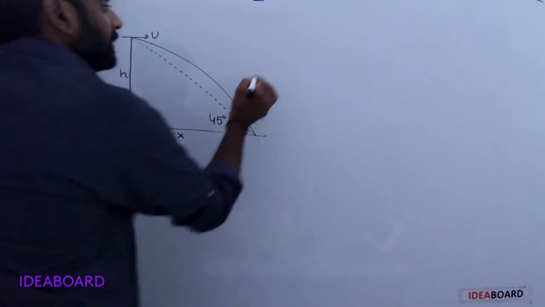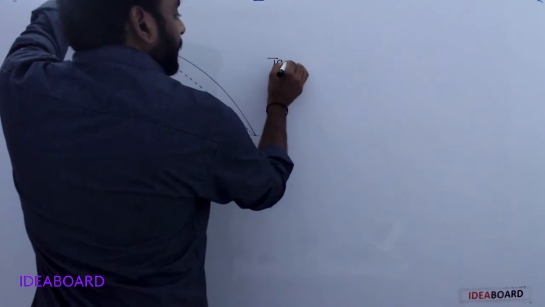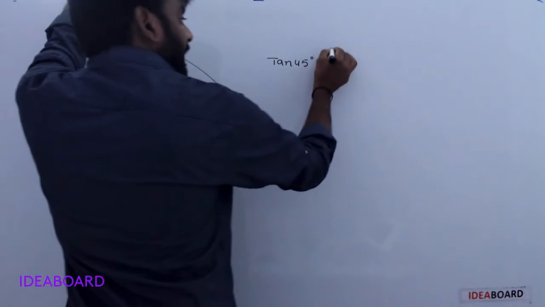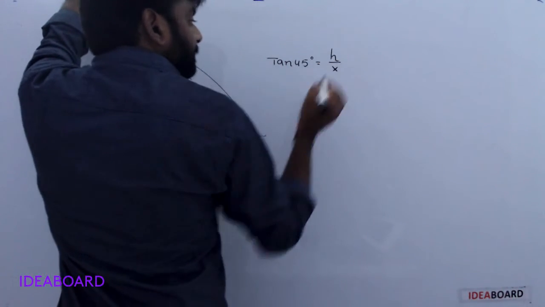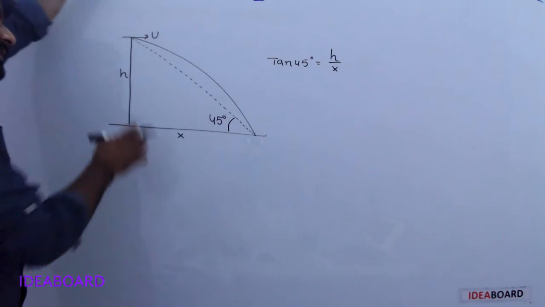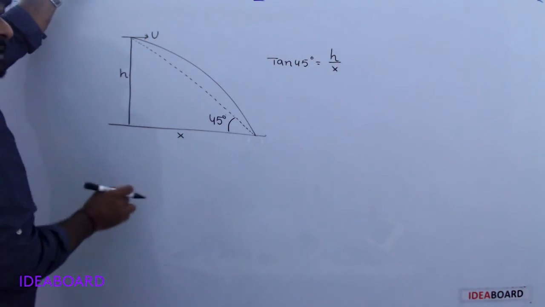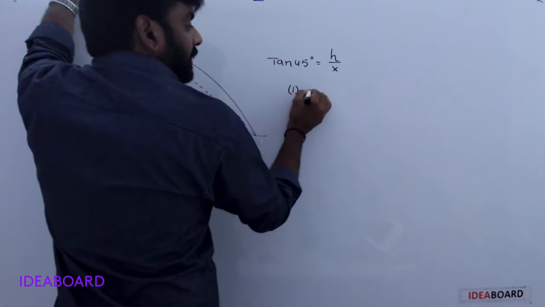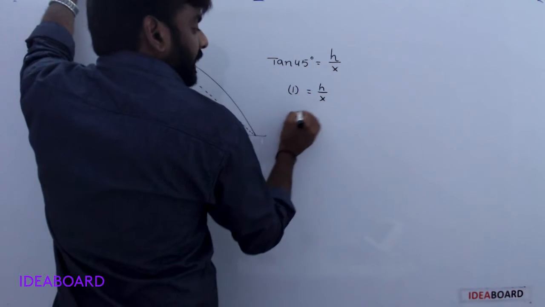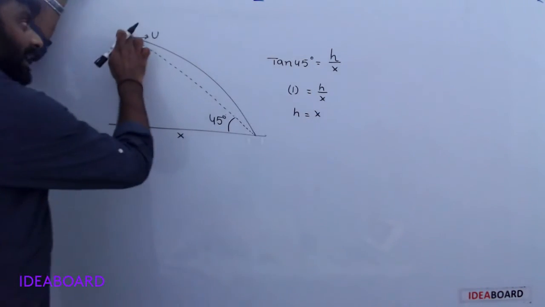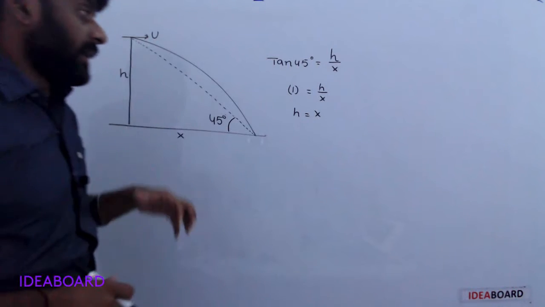From this, tan 45 degrees is equal to h by x, opposite side by adjacent side. Tan 45 is 1, so h is equal to x. h is, as I already explained, okay.